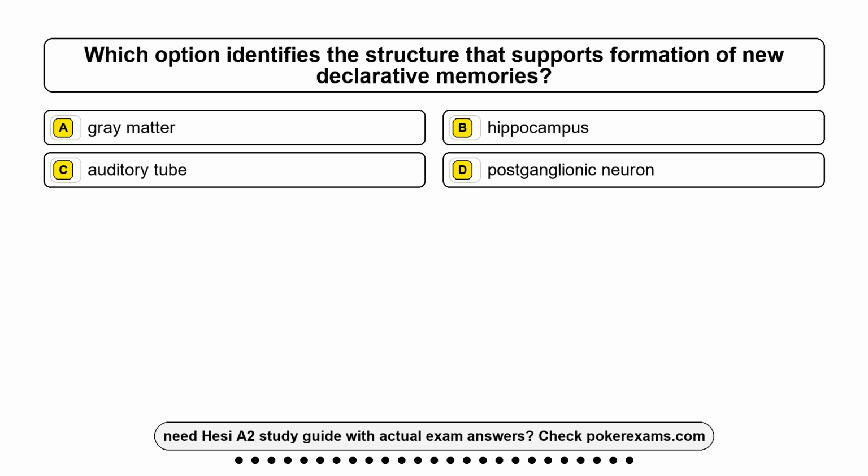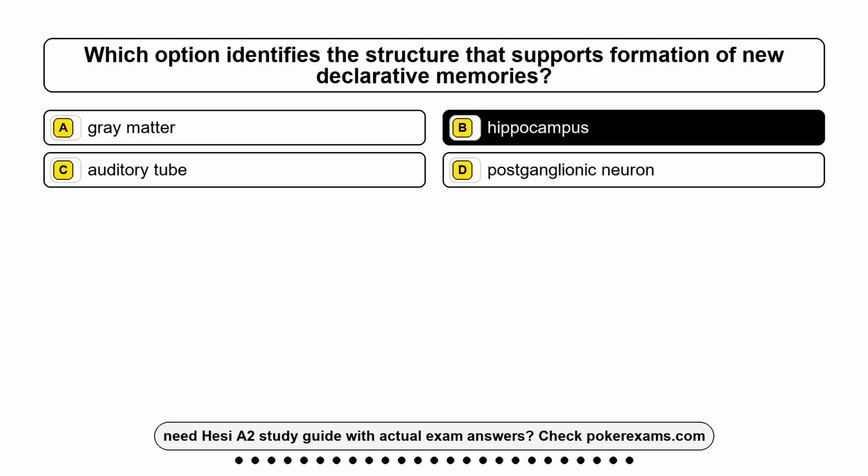Question 24. Which option identifies the structure that supports formation of new declarative memories? Option A, gray matter. Option B, hippocampus. Option C, auditory tube. Option D, a postganglionic neuron. The correct answer is option B, hippocampus.